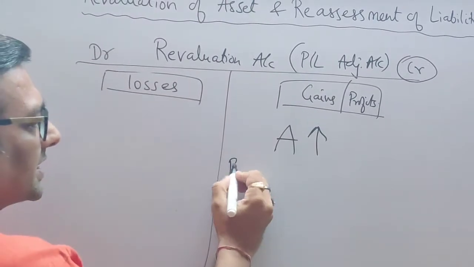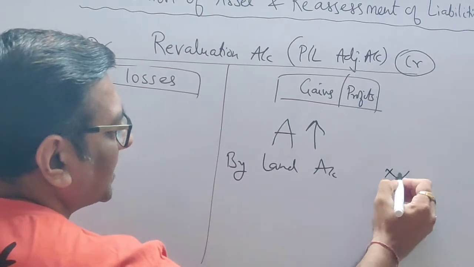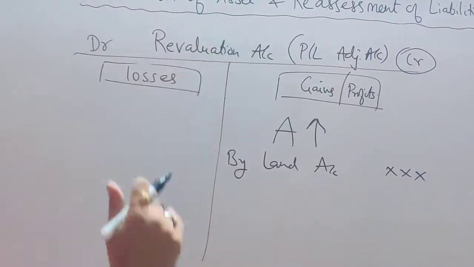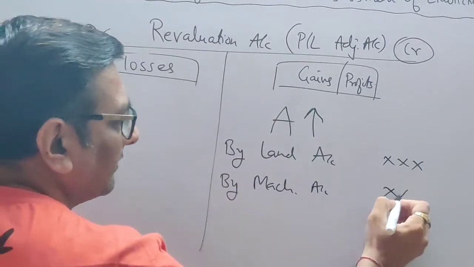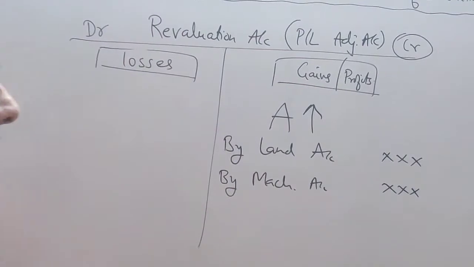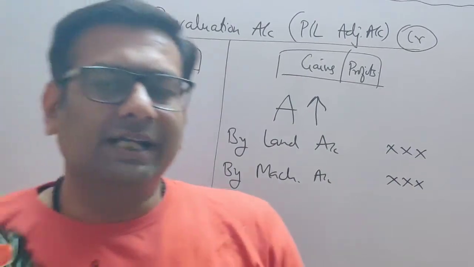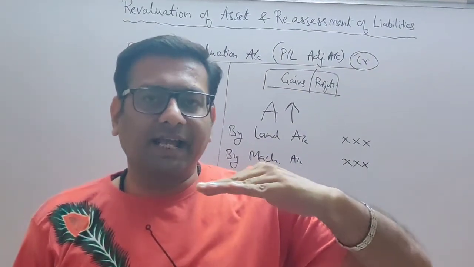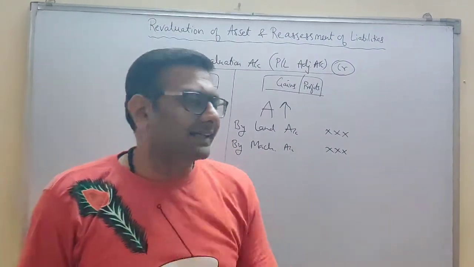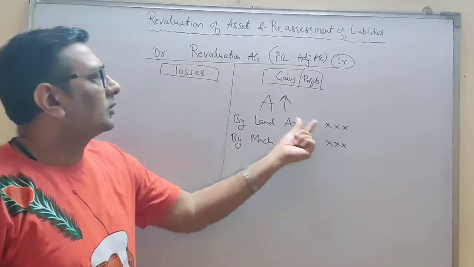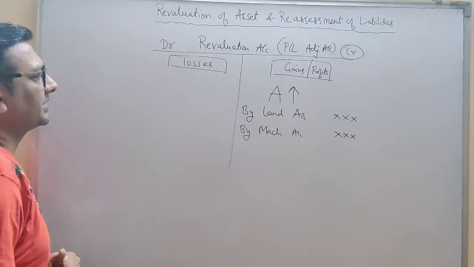How to record? This is one example I am writing. By land and building account, whatever is the amount. Suppose your machine's value is increasing. So you will write it as by machinery account, and whatever amount it is increasing, you write that profit amount here. The increasing value. So let's take the example, land we purchased for 5 lakh, now the value is 25 lakh. So how much is the increase? Of 20 lakh. So 20 lakh is your profit. You will record the 20 lakh profit amount in the revaluation account. I hope you understood with the help of the example.